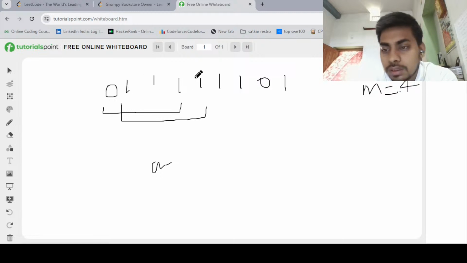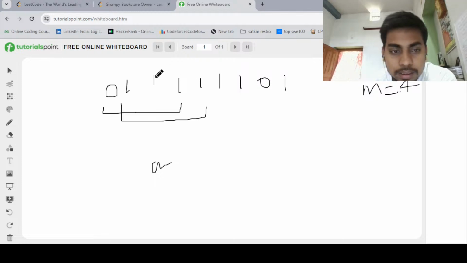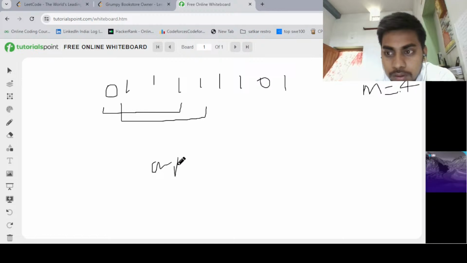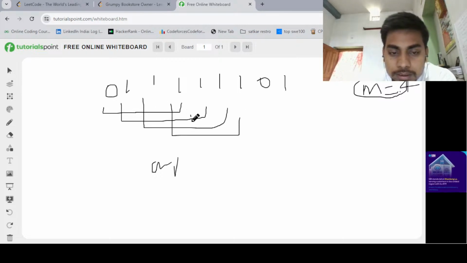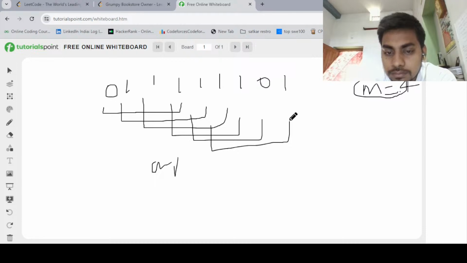So now we have all four elements, at four different times where the shopkeeper is angry, right? So for that, we will take all these elements and compare: if it is the maximum compared to the previous one we got, then we will update. And we do the same thing. We find all the windows, always maintaining the window size of 4, and we check which one is giving the maximum, and that will be our answer, right? So among them, whichever is maximum, that we will add to our answer.